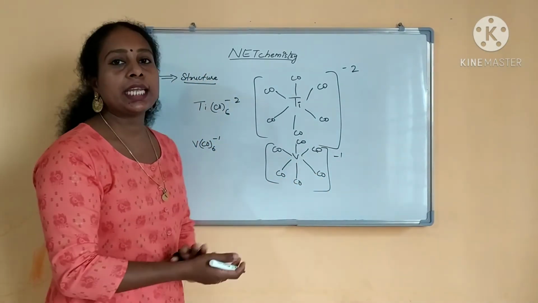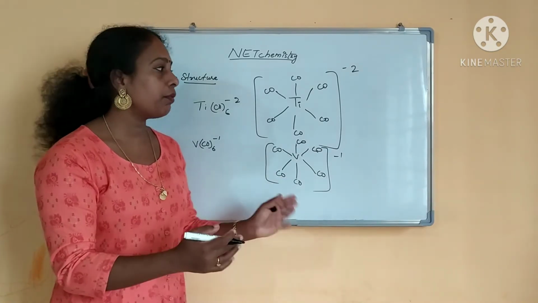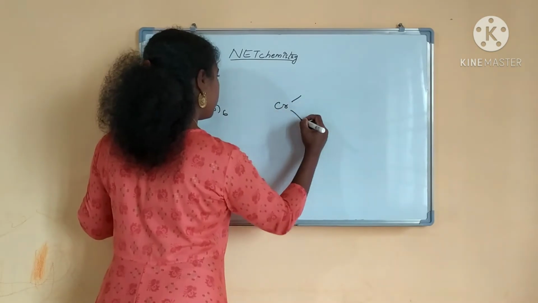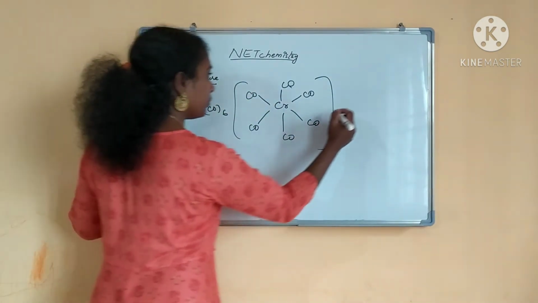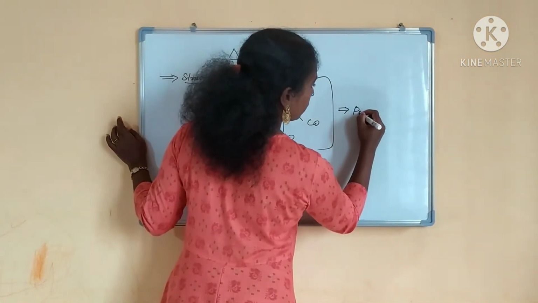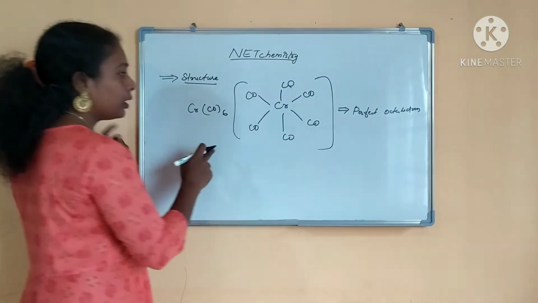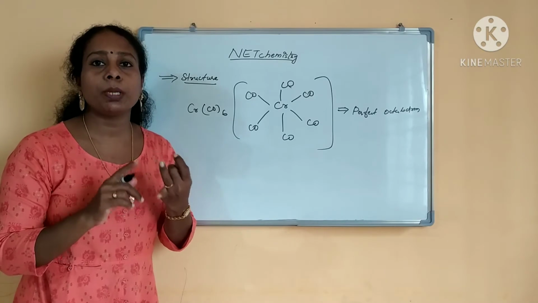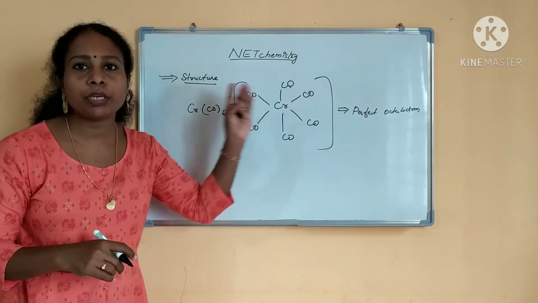But in the case of Cr(CO)6, that will form a perfect octahedron. Not only Cr(CO)6, the chromium family, chromium, molybdenum and tungsten, will form a perfect octahedron.